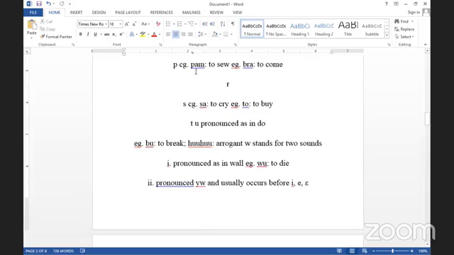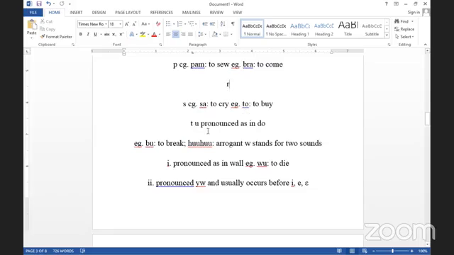And then we have P. The P is pronounced as P. Example is pam. Pam means to sow. And then we come to R. R is an R sound. An example of where we use the R sound is bra. Bra means to come. And then we have S. We have an example of the S, which is sa. Sa means to cry.